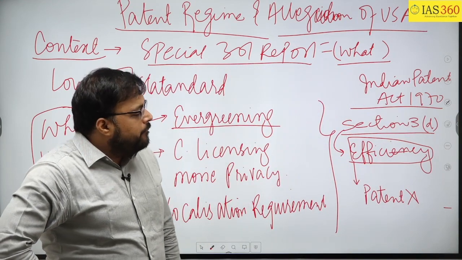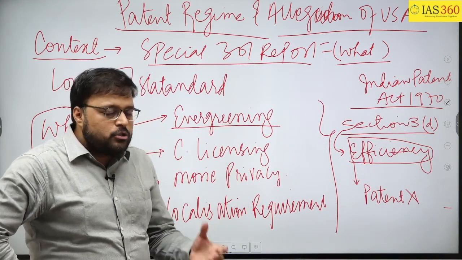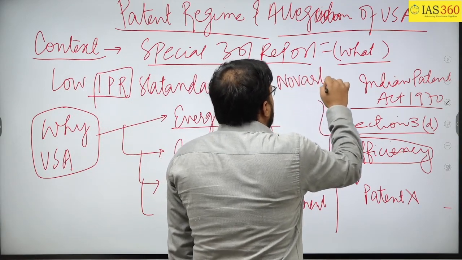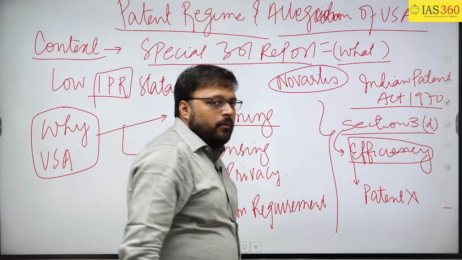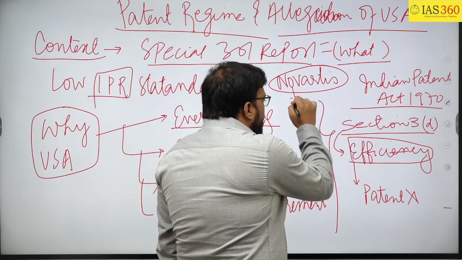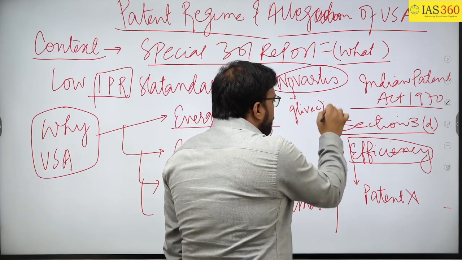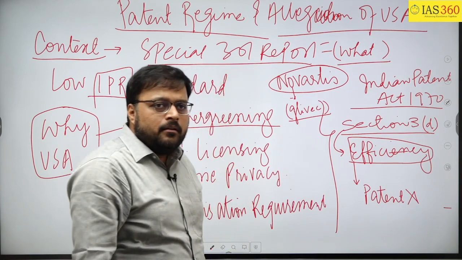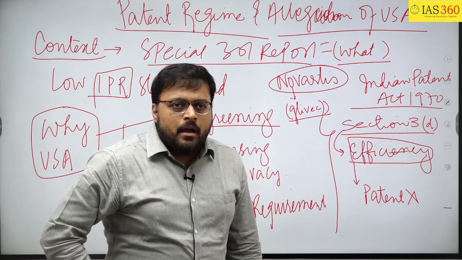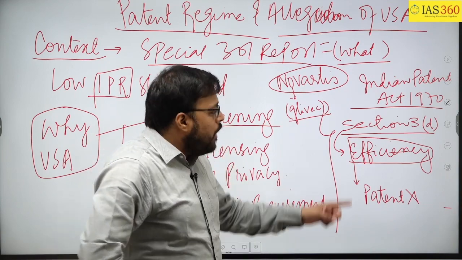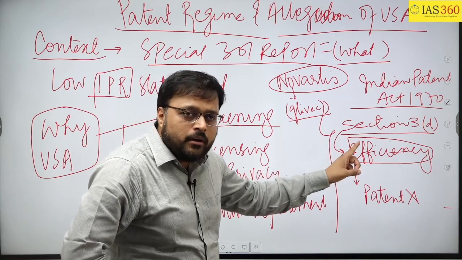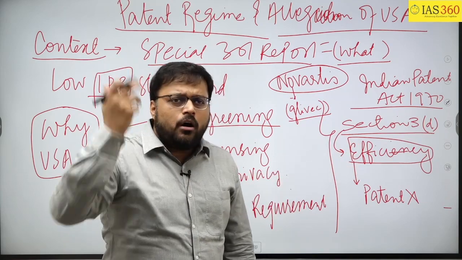So what happened is that the matter went to the Supreme Court with respect to Novartis. Novartis is a drug making company of Switzerland. Novartis wanted the patent for the cancer drug called Glivec. But India did not accept this because it was not resulting in efficiency. And the government said that you are telling us that you have done a new innovation by just changing the salt of the pharma product.